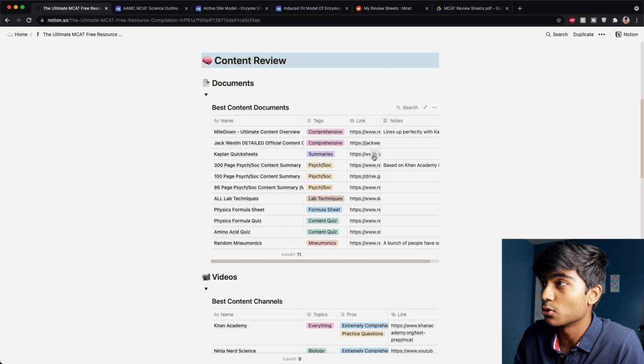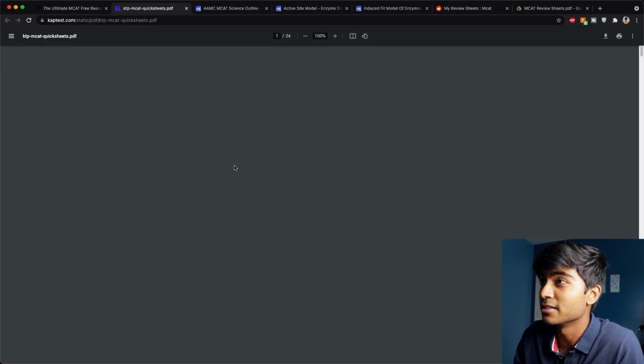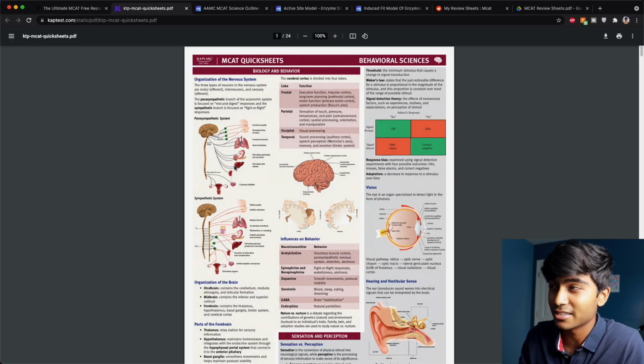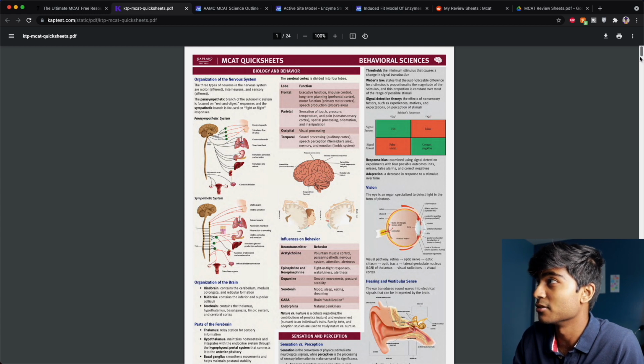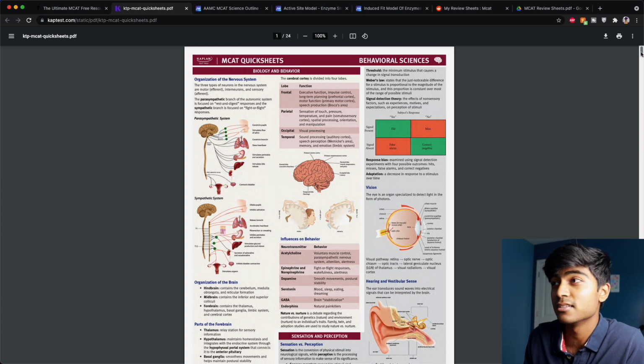Next thing are the Kaplan quick sheets. This is provided by Kaplan as another guide, a very concise guide of different stuff. So, someone once recommended to me to just, before you go to bed, read a page of this.